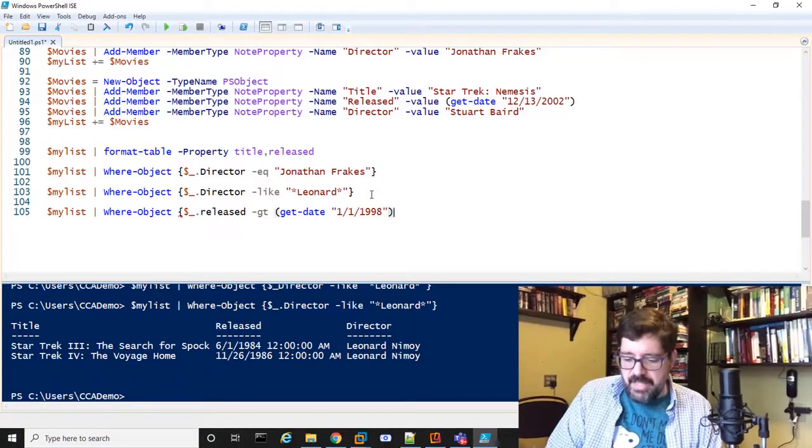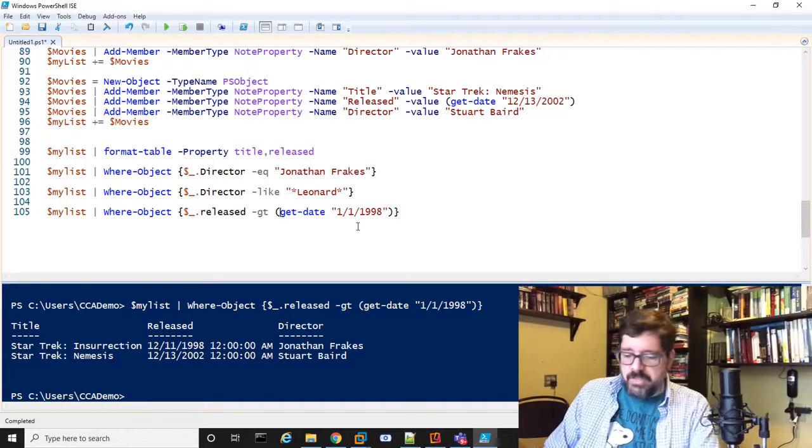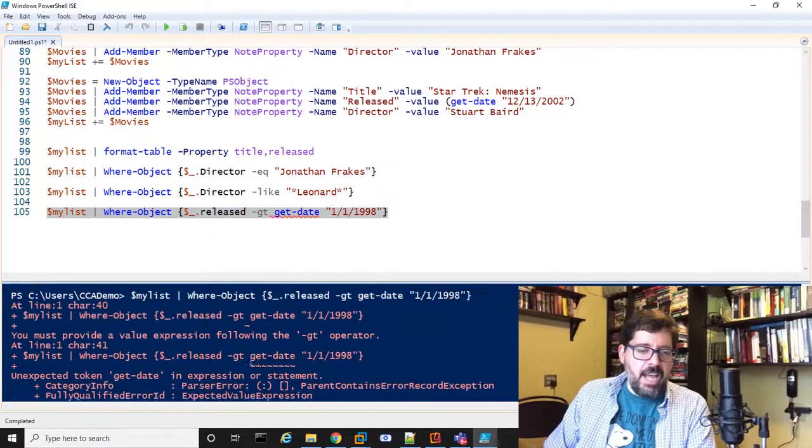Now I think this is going to work, but we might need to put a $ sign in front of that. But I believe it worked, right? So there we go. So now if I forgot these parentheses, that wouldn't work, because it's going to output an error. It doesn't know what the heck I'm trying to do. So we'll always have to remember to put those parentheses.